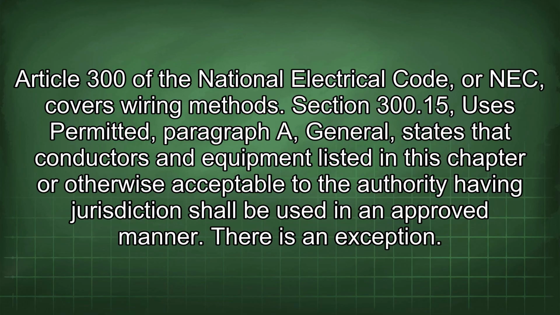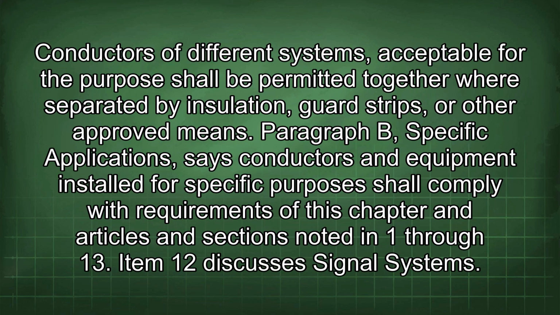There is an exception. Conductors of different systems acceptable for the purpose shall be permitted together when separated by insulation, guard strips, or other approved means. Paragraph B, Specific applications, says conductors and equipment installed for specific purposes shall comply with requirements of this chapter and articles and sections noted in 1 through 13.